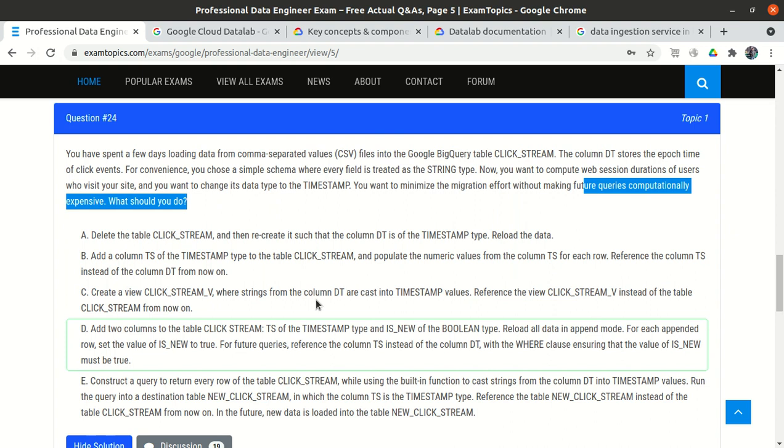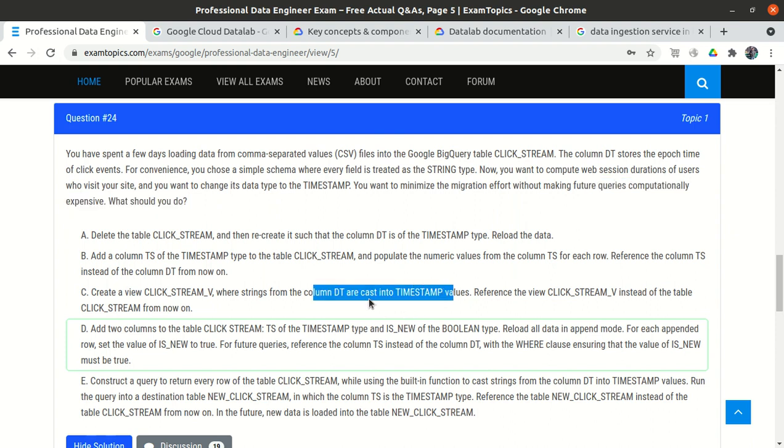So whenever we run the view, it will internally run the query. Every time it will run the cast function across all the data sets, so it will be very expensive. If we run the query 10 times, it will run the cast function 10 times, so it will be more computation expensive. So definitely we will not use option C.